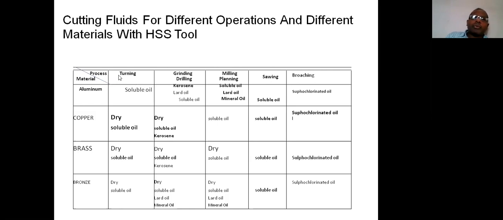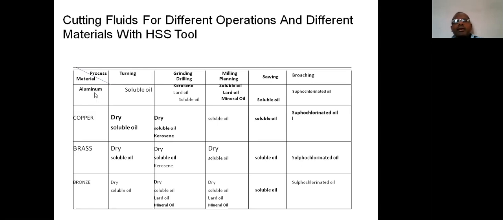In order to perform turning operation, whether it may be step turning, plane turning or taper turning, soluble oil is just sufficient. Even though we may use chemical compound also, the cost increases unnecessarily, because the fourth criteria is cost. So in order to reduce that cost, instead of using the chemical compound, simply water soluble oil is best suitable to perform turning operations on aluminum.